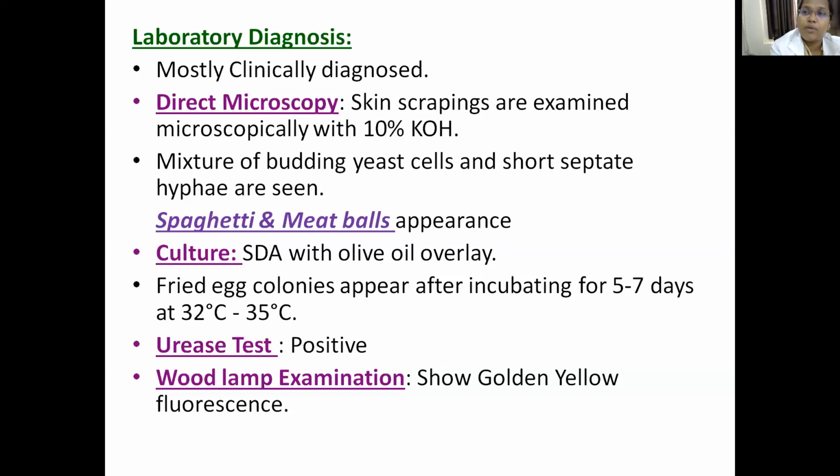What do you understand by Wood lamp examination? This was also, I think, covered in your introductory classes. In Wood lamp examination, they use trans-illumination to detect the bacterial and fungal infections present on the skin. Some sort of fluorescence will be exhibited by the lesion. Wood lamp examination shows golden yellow fluorescence if the infection is caused by pityriasis versicolor. So this is Wood lamp examination.